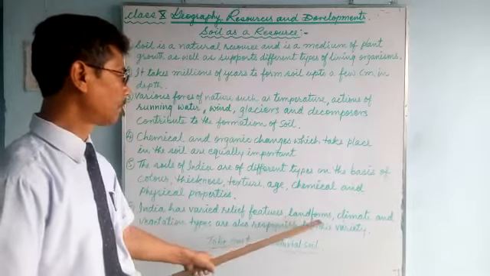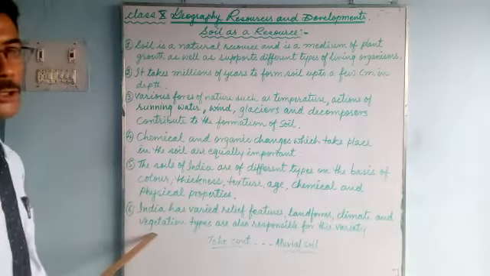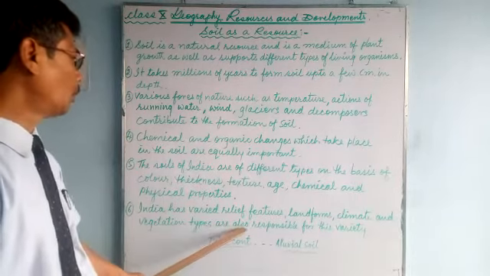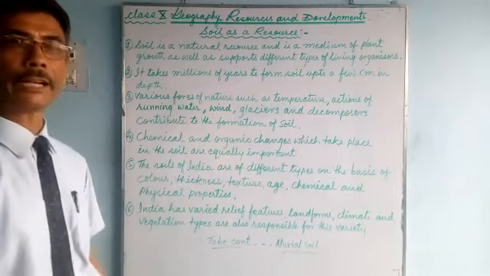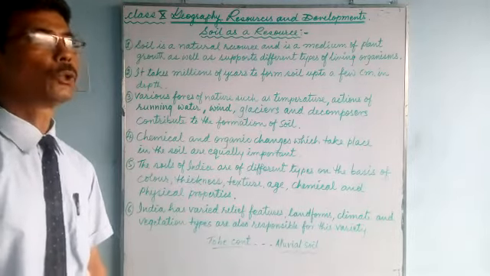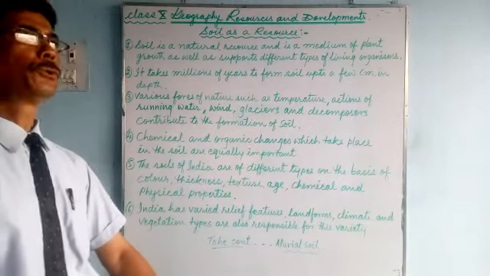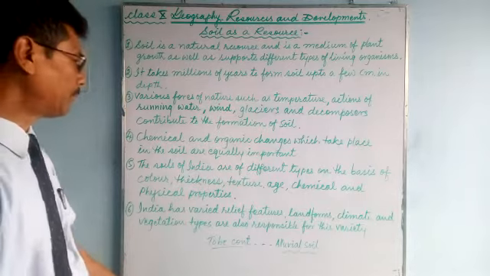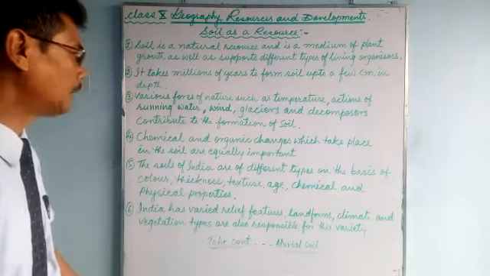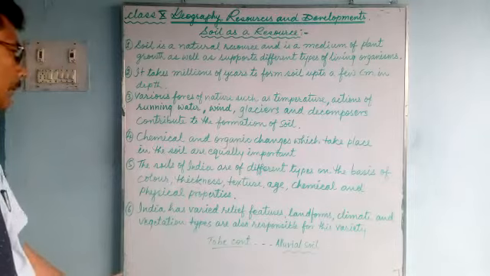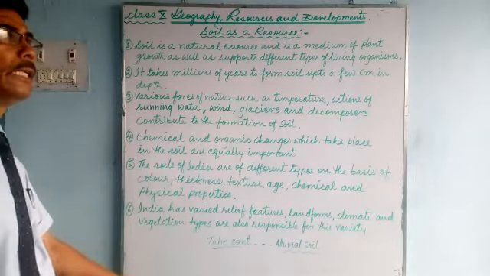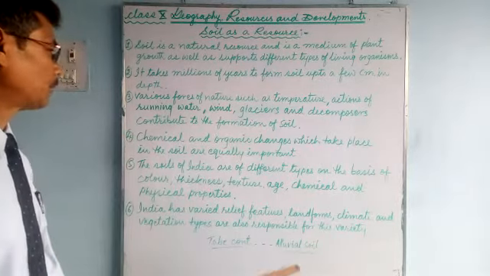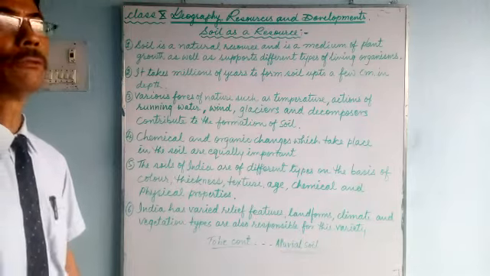Landforms, climate and vegetation. Vegetation means plants. Vegetation types are also responsible for this variety of soils found in India. So due to climatic conditions, due to various relief features, different types of vegetation found in different areas, as well as landforms, these are all the factors that are also responsible for this variety of soils found in India.